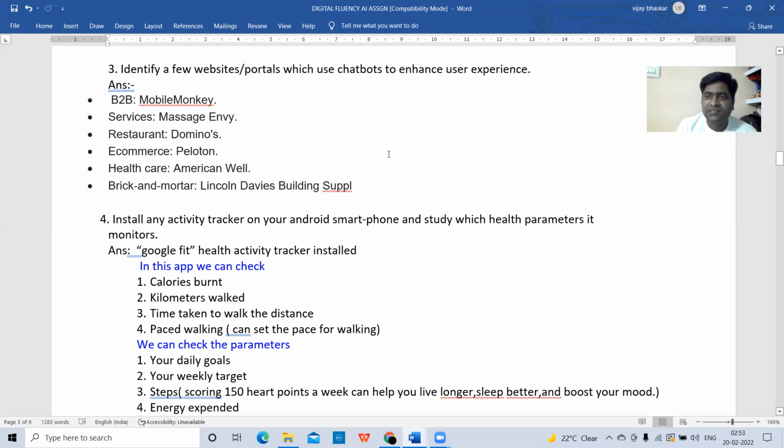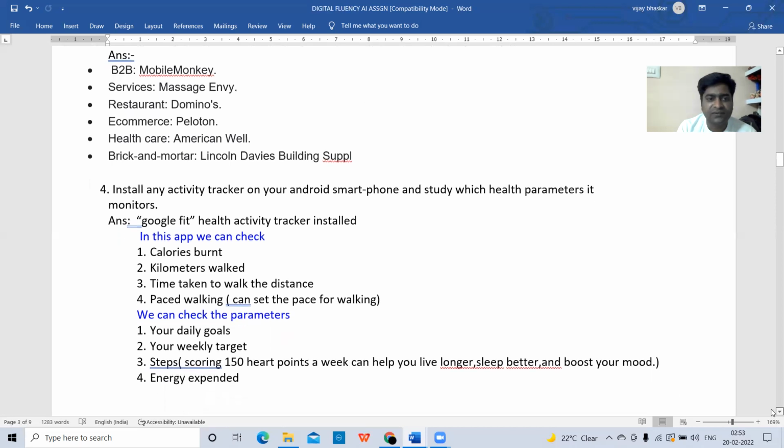Instead of speaking orally, you can do instant messaging at that particular time to talk with the back-end executives who are sitting in the customer care center. So this is the third question.